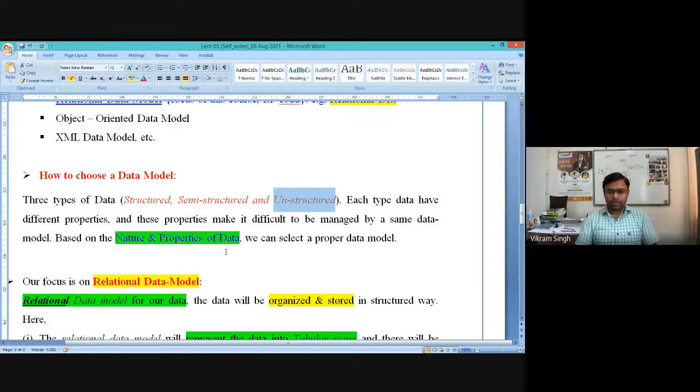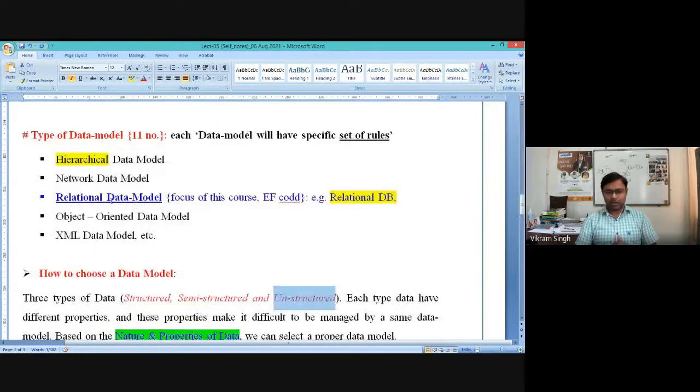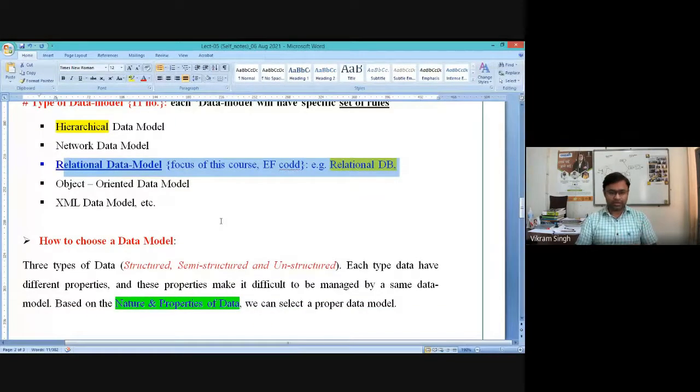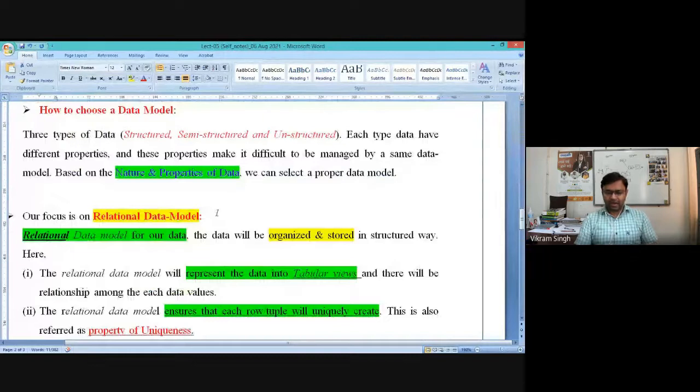So after going through all these data models, they proposed the relational data model, and they assumed that in most cases, for most data objects, it is the relational model which fits easily. That's why our focus is on understanding the relational data model and its nature, because for most data objects, the relational data model fits easily.